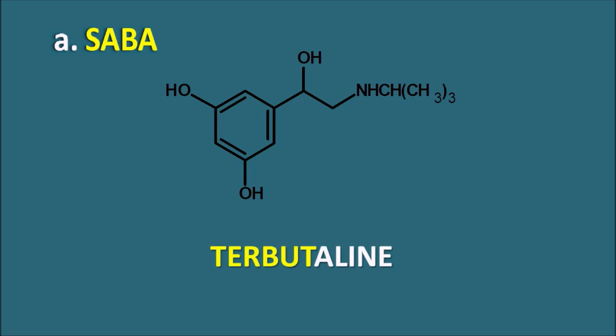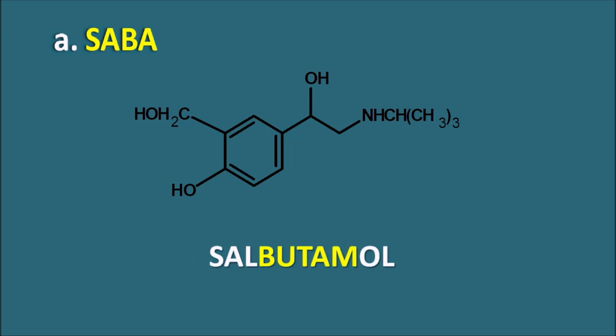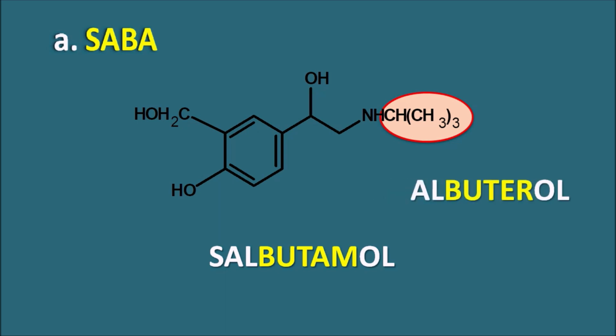In terbutaline, you can observe a tertiary butyl group on the amine. That's why it has the prefix terbut. Terbut indicates a tertiary butyl group is there on the amine. And just like metaproterenol, here again it has the OH groups at the meta positions. Similarly, another drug is salbutamol. In salbutamol, again we can observe a tertiary butyl group attached to the amine. But on the aromatic ring at the third position, you can observe a CH2OH group instead of the OH group. So this is salbutamol, which is also known as albuterol.